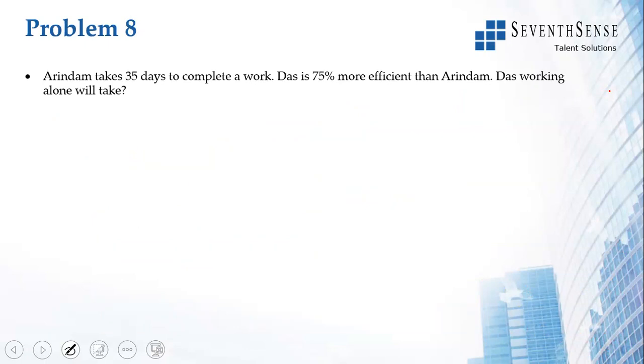Arindam takes 35 days to complete a work. Das is 75% more efficient than Arindam. Now, Das working alone will take how much time? So, Arindam is taking 35 days. Let us say 75% more efficient than Arindam. We saw that if it is 50% more efficient, Santa will take 100, Bhatta will take 150. Similarly, if Das is 75% more efficient, Das will take 100, Arindam will take 175.